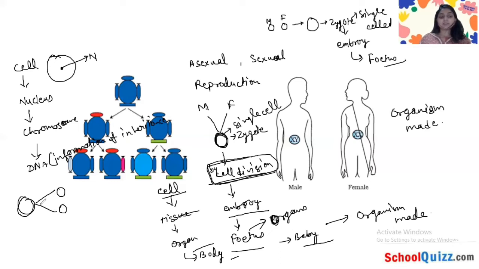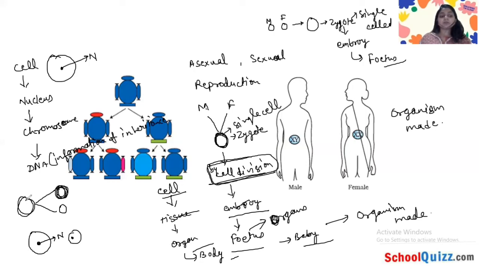See here, this is a cell, and when the cell divides, firstly the nucleus divides, and then they form a new perfect cell. So from this cell, this new cell is formed.